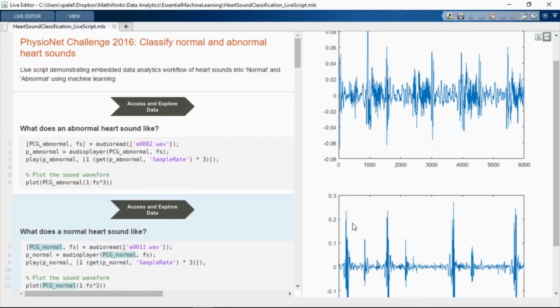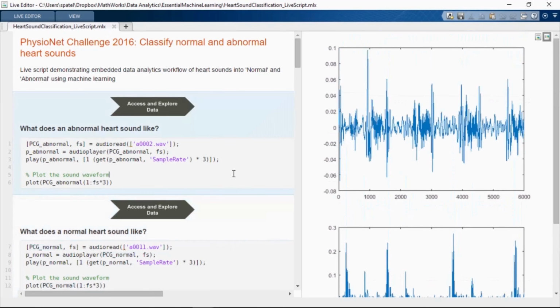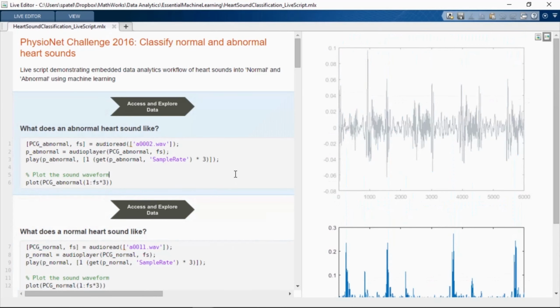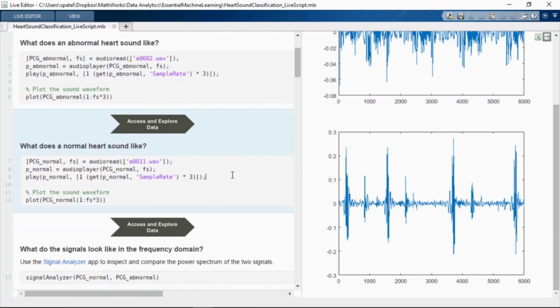Now let's listen to what a normal heart sounds like. Okay, that was a little bit quick, so let's play them again. So here is the abnormal heart. And here is the normal heart.